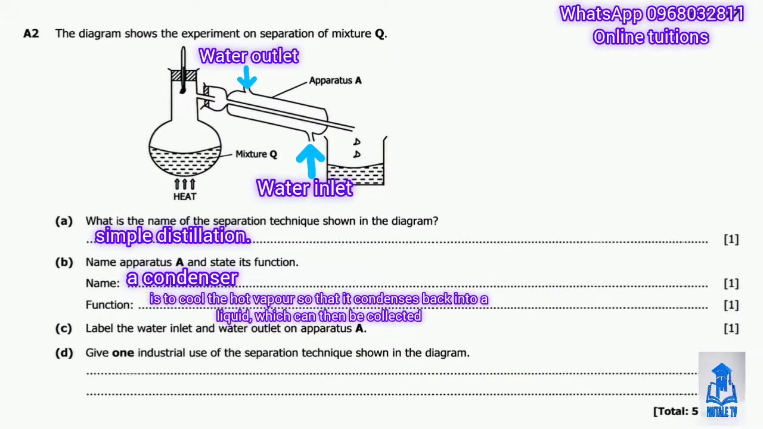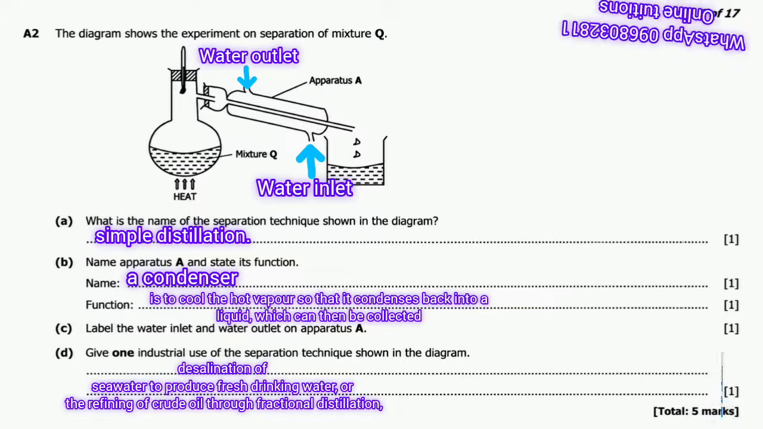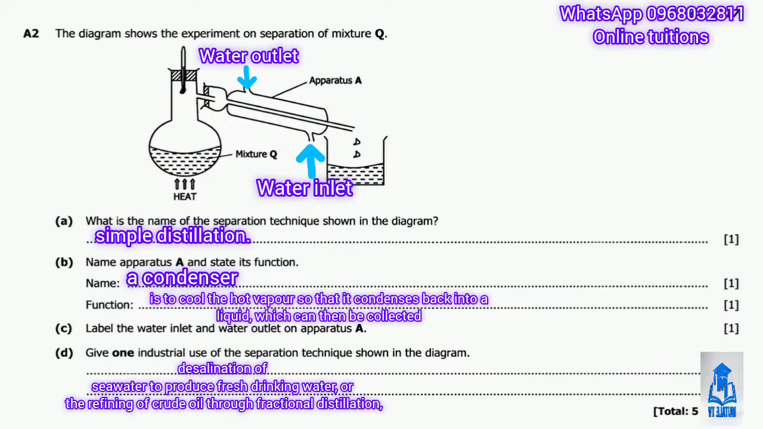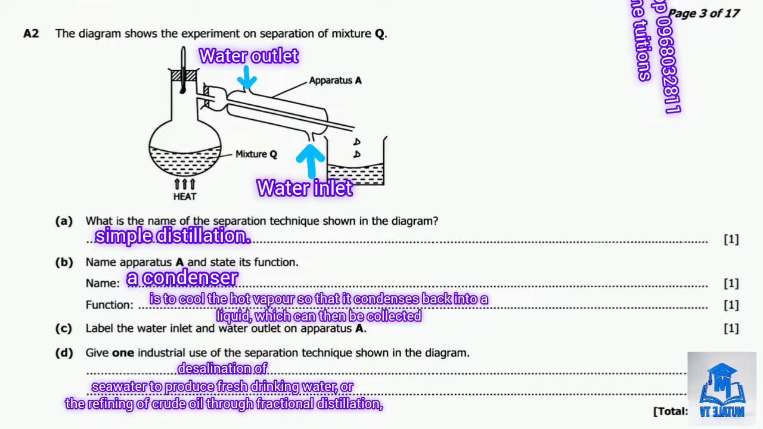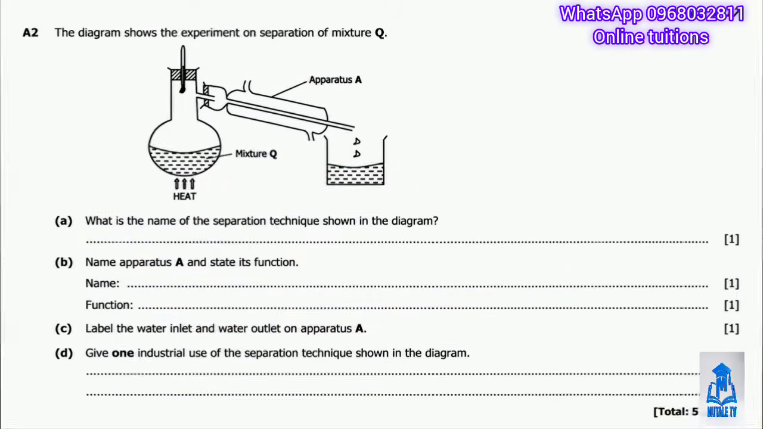Give one industrial use of this separation technique. Okay, so a great example is the distillation of sewer water to produce fresh drinking water, or the refining of crude oil through fractional distillation, which works on the same cooling and condensing principle. Okay, that's question A2 done. 5 marks, just like that.